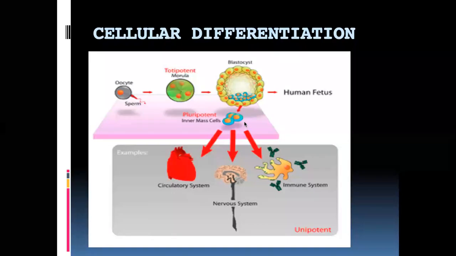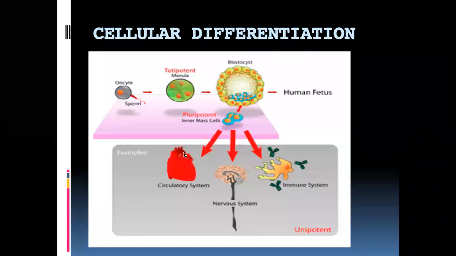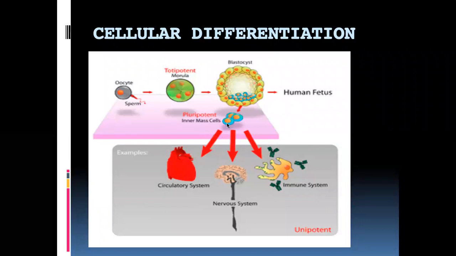Pluripotent cells are the ones which are capable of giving rise to various systems. They are capable of giving rise to many different types of systems, so that's why these are called pluripotent stem cells.